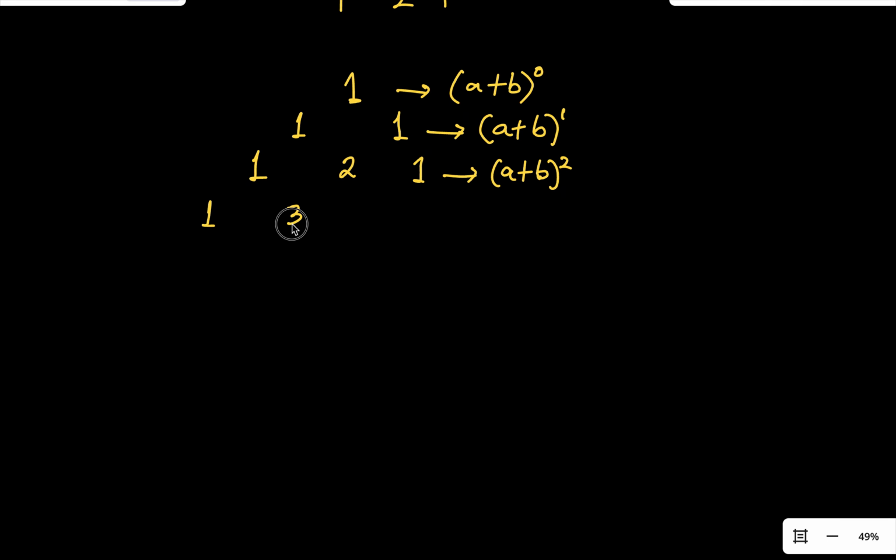Add 1 plus 2 to give you 3. Add 2 plus 1 to give you 3. Then end with 1. This one now is for when you get (a + b) all to the power of 3.